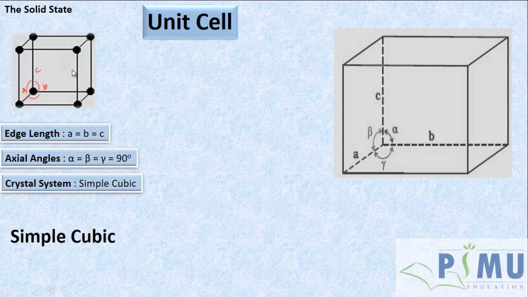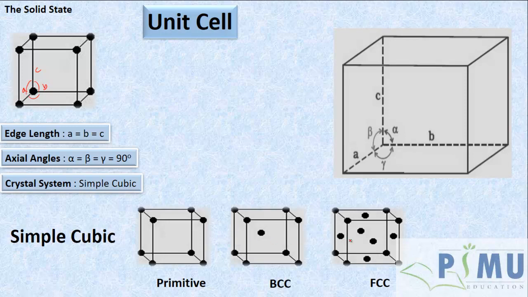With the simple cubic, 3 different types of unit cells are possible. Then examples for crystalline solids which are made up of simple cubic are NaCl and copper. Students, just looking at all this information, we cannot conclude that NaCl has a simple cubic structure or copper has a simple cubic structure. It is experimentally determined. That means we should remember this.